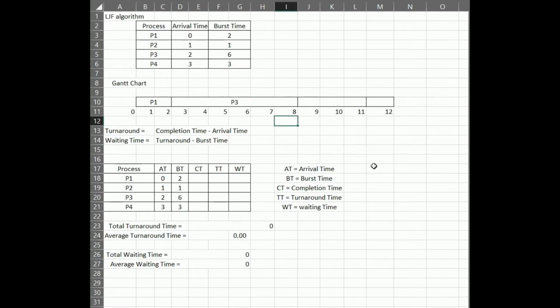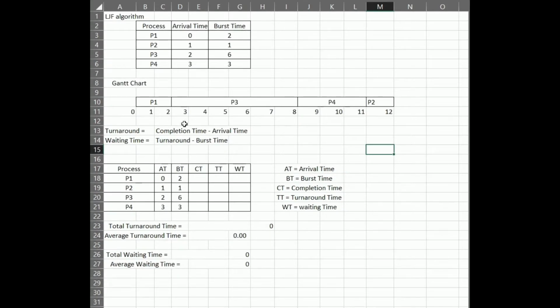At t equals 8, after the execution of P3, there are P2 and P4 left, but in this case the burst time of P4 is more than P2, so P4 is selected and it will execute for 3 milliseconds. And lastly, P2 is left. So P2 starts at 11 milliseconds. So there is the process and the Gantt chart of the LJF algorithm.